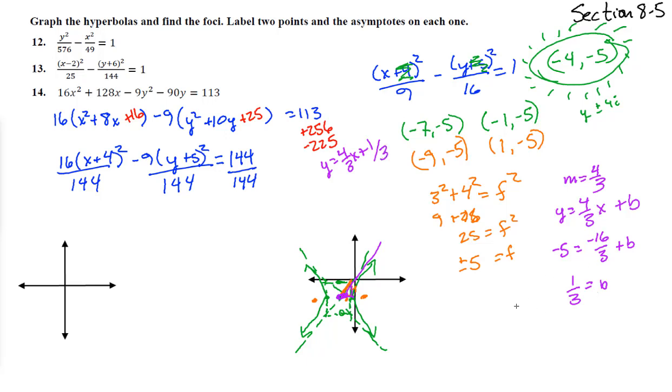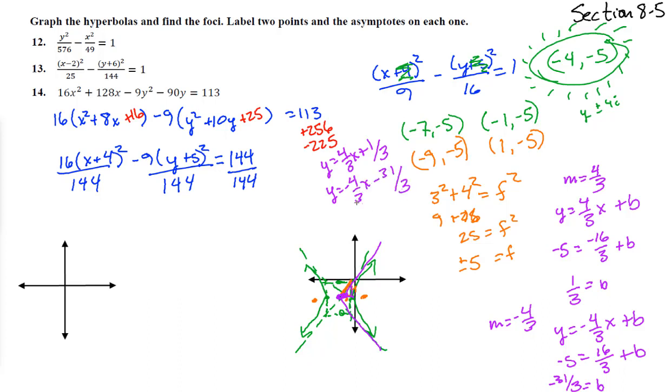And the final asymptote, the one going down, that's a negative 4/3 slope. So we get y equals -4/3 x plus b. Stick in -5 and -4. We get a positive 16/3 plus b. Subtract 16/3: -15/3 minus 16/3. B is -31/3. So y equals -4/3 x minus 31/3.